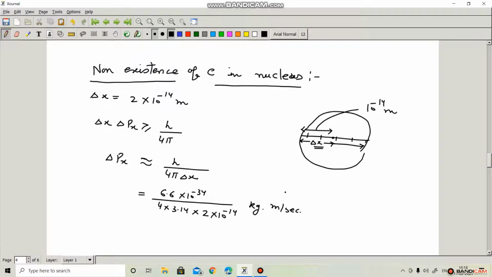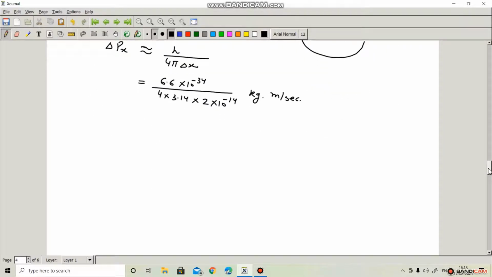And we know that if the electron exists inside the nucleus, it means in a very small space, then its energy should be the relativistic energy. And in the video on the relation between relativistic energy and momentum, we have learned that E is equal to under root m naught square c to the power 4 plus p square c square.